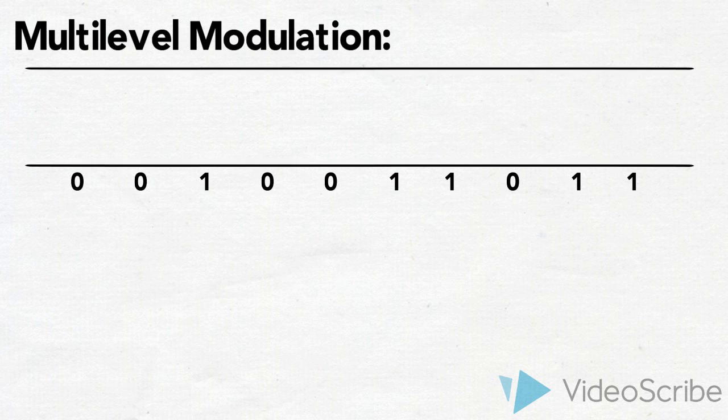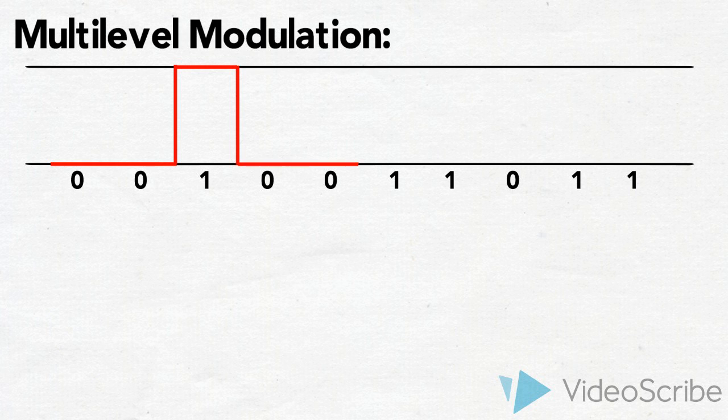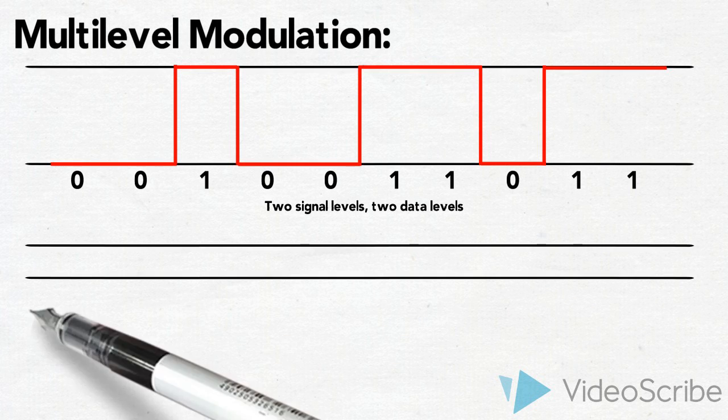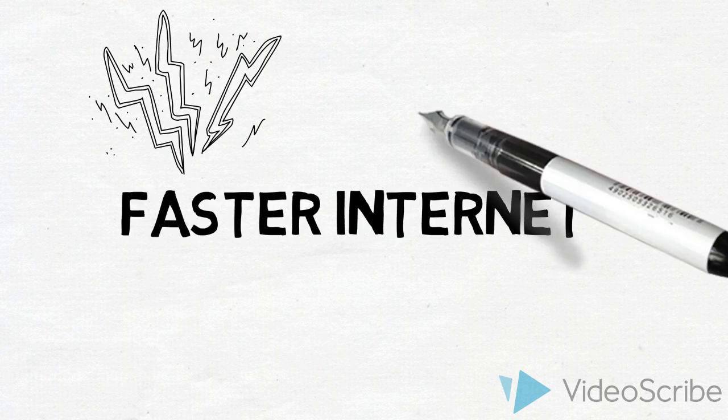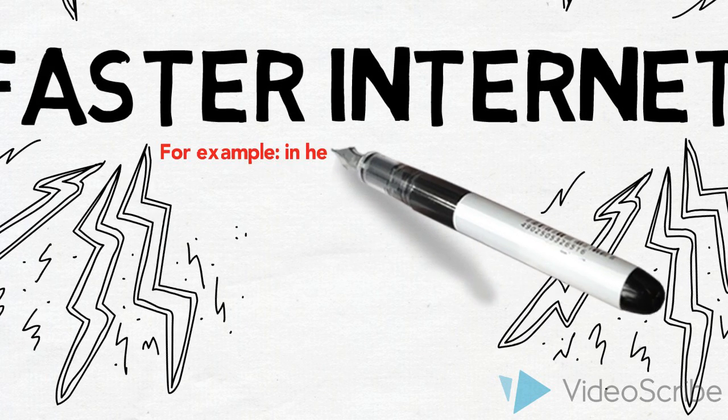Finally, multi-level modulation. Traditional optical fiber transmission may only transmit one bit of data, that is either on or off, in each light signal. By using multiple levels of signal, we can transmit several bits in parallel in each light signal. Faster internet will make us more productive, connected, healthy, and entertained.